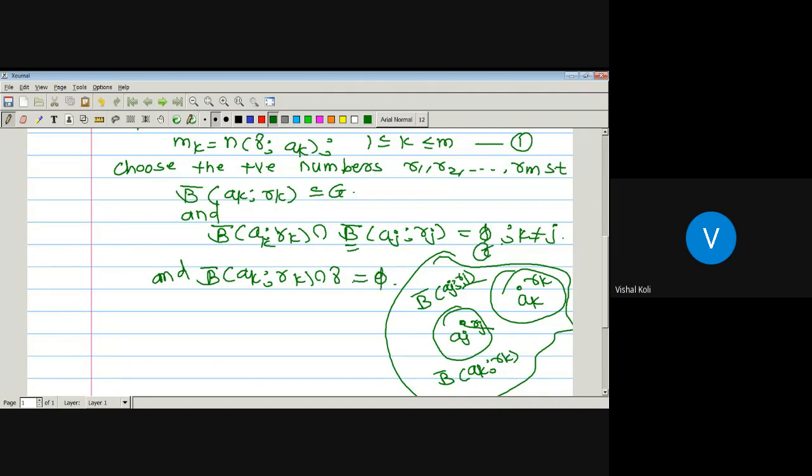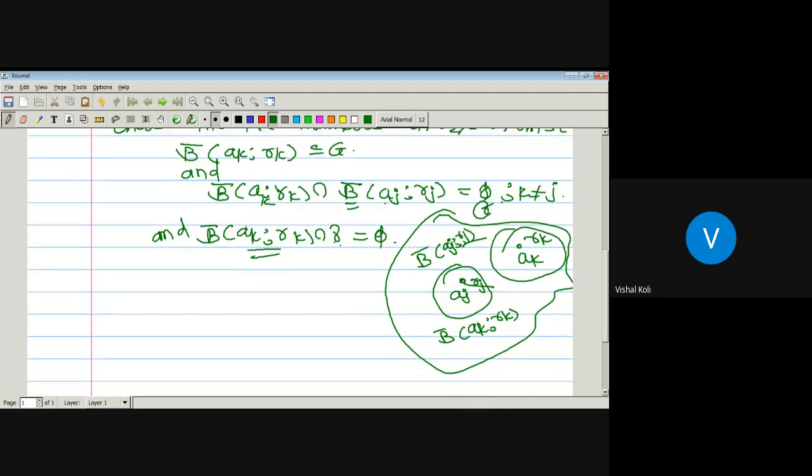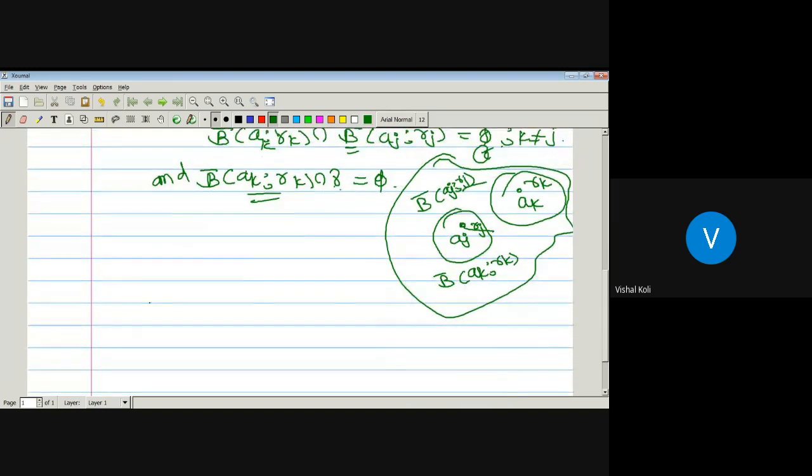It means this curve gamma does not pass through any of the points a_k, as we have been given. So whenever we take the intersection of this curve gamma with this closed ball, it is also empty. Now its meaning is nothing but that